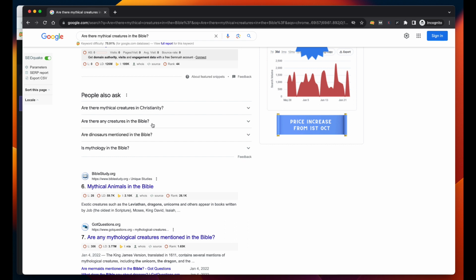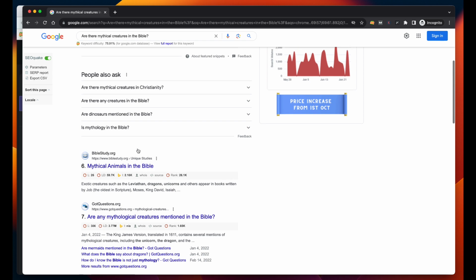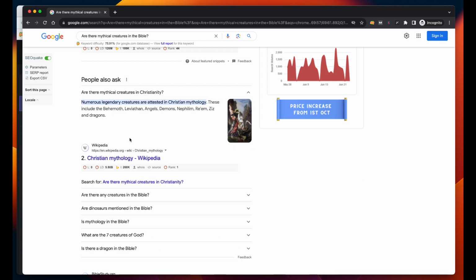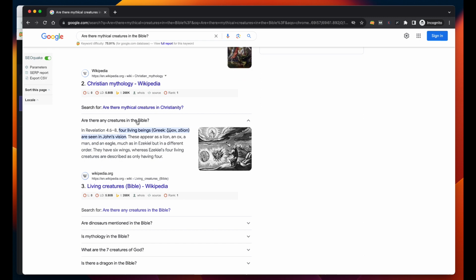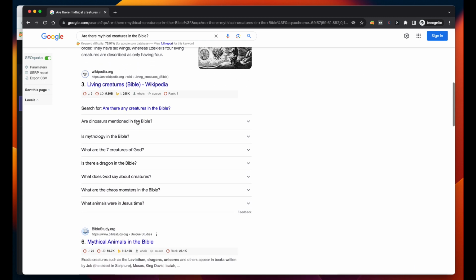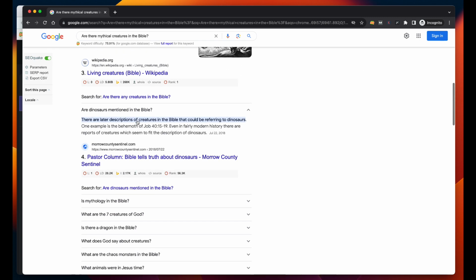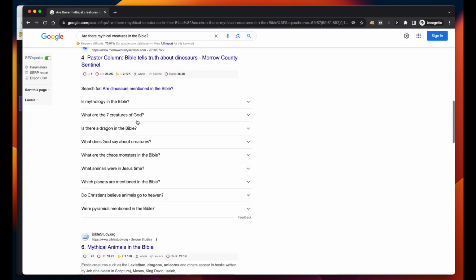"Are there any creatures in the Bible?" This is another subtopic. "Are dinosaurs mentioned in the Bible?" Another subject, right? "Is mythology in the Bible?" So this can all be used, but we can look and see who's here. Well, Wikipedia. We can definitely beat that if we are doing good. There's another Wikipedia, and this one is some kind of a pastor's site.